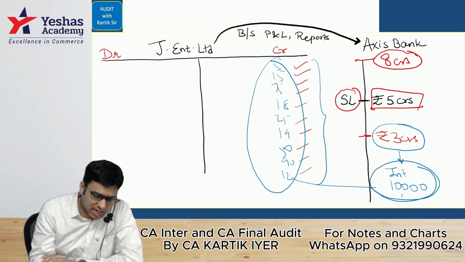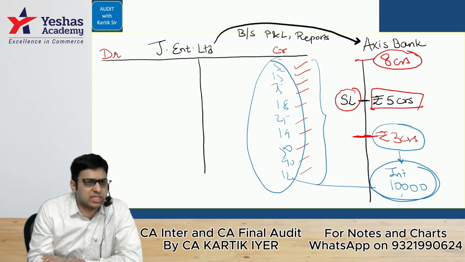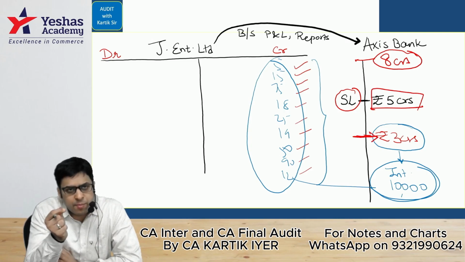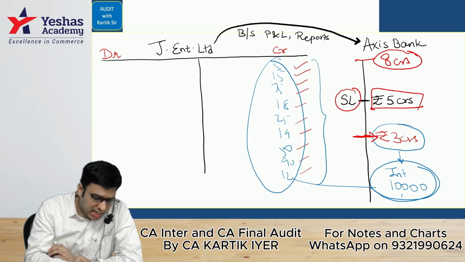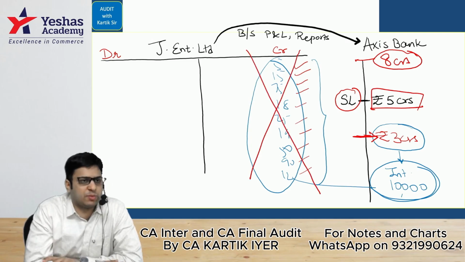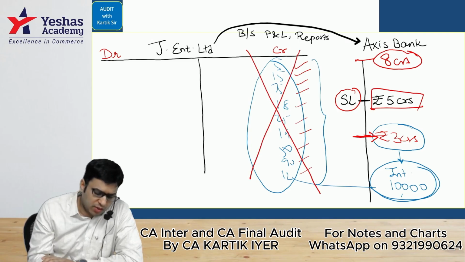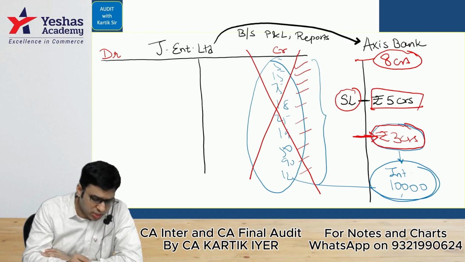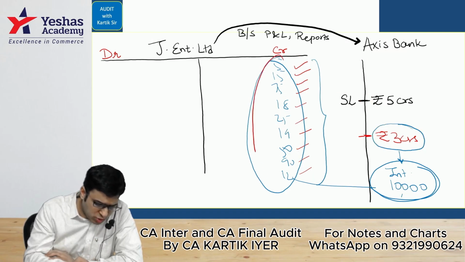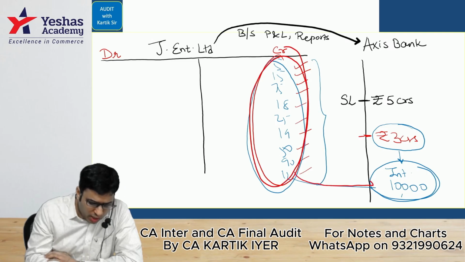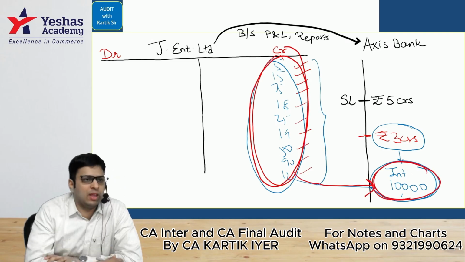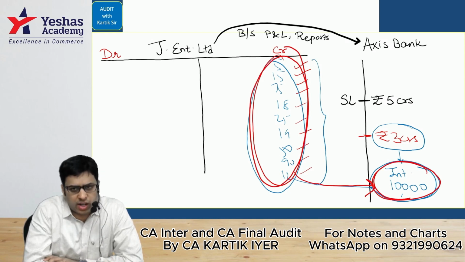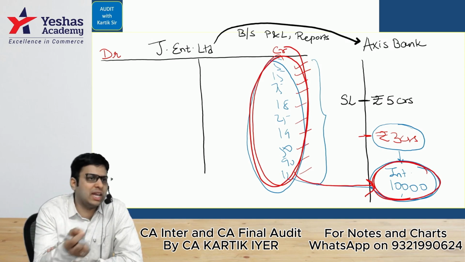Or if a person has taken less than the sanction limit, 5 crores is the sanction limit, the person takes 3 crores worth of drawing, and there is no credit in the principal operating account. There is absolutely no credit in the principal operating account, no credit in the current account. Then we call it out of order. Or if the person has taken less than the sanction limit and credit is there, but the credit is so less in value, it is not even covering the interest part. In that case, we call it out of order. Any out of order item automatically becomes an NPA. This is what we had done.